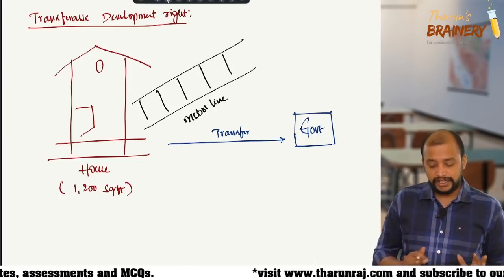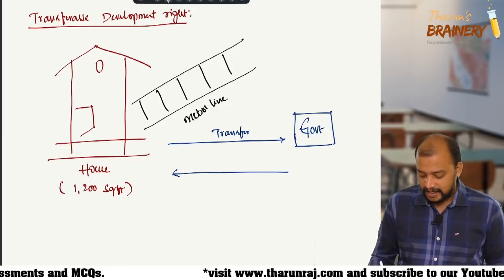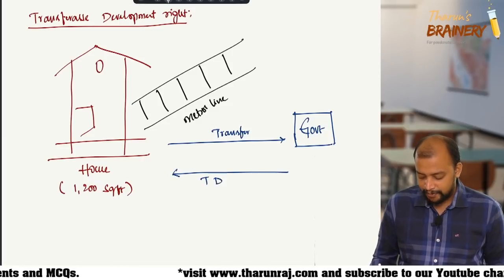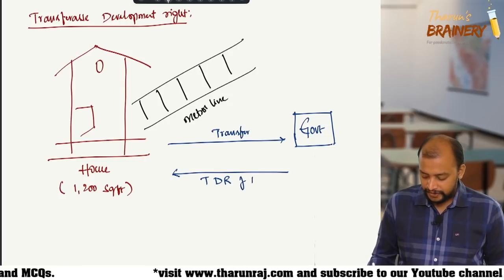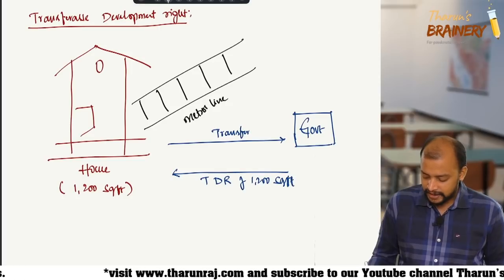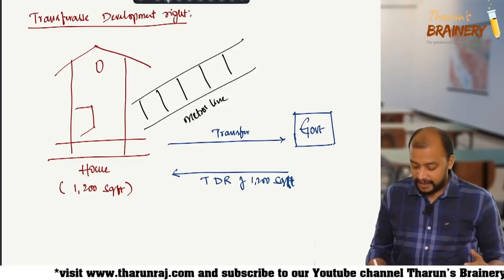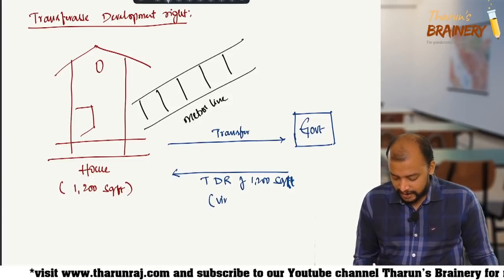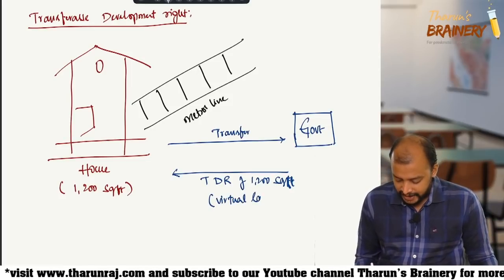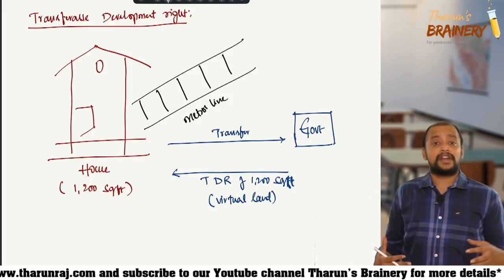They will demolish the house, for which the government will give me TDR, transferable development rights of 1200 square feet. What does it mean? It means virtual land. TDR is virtual land.